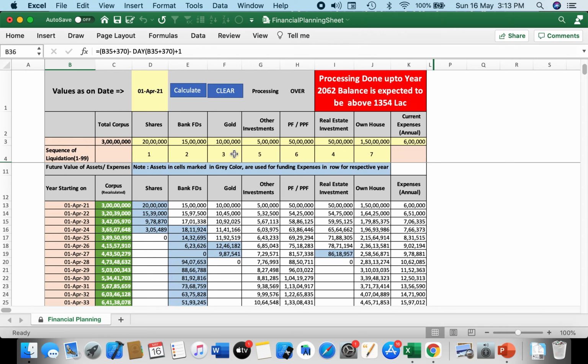So we saw he was able to do this calculation with different amounts in the expenditure. Asset amount he may not be able to change, but he may be able to change the sequence, maybe to keep the higher earning percentages for a longer amount of time. He could liquidate the small ROI amounts first, and in this way he can keep on playing with it. And not only that, year by year, now in year 2022, he can do this calculation again with the latest amounts which are there in bank FDs, gold, etc.